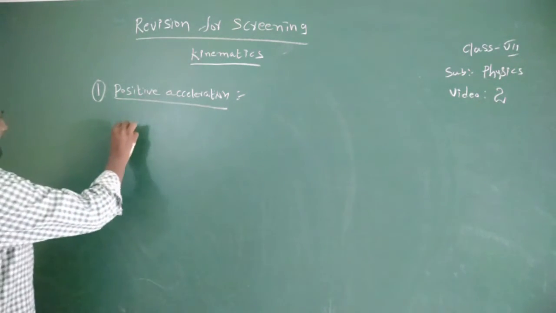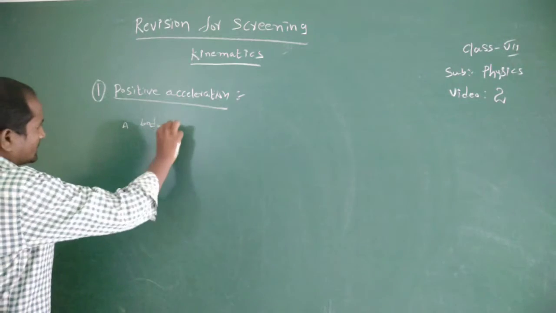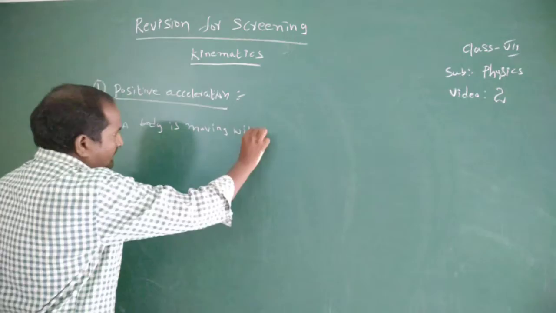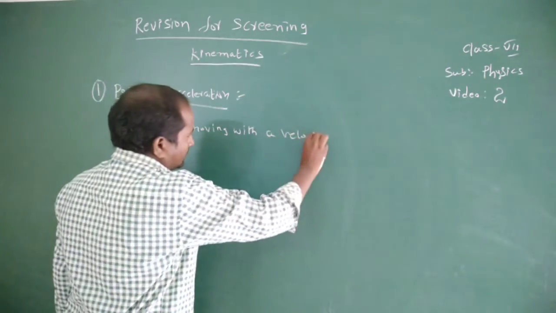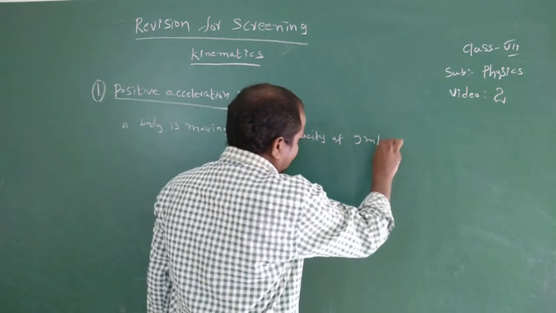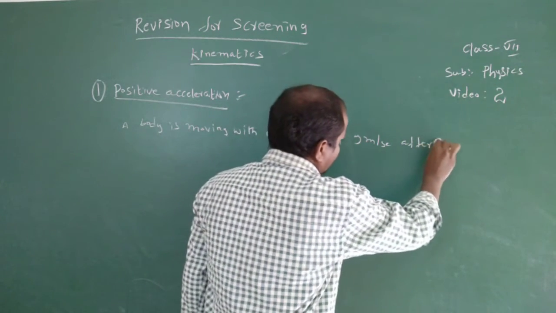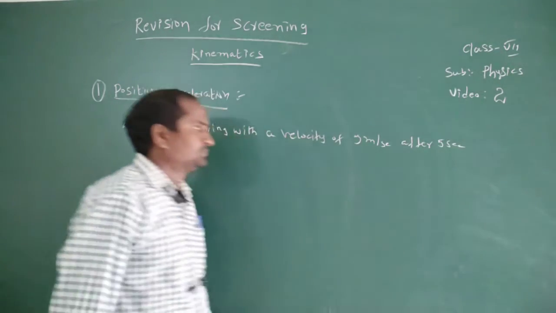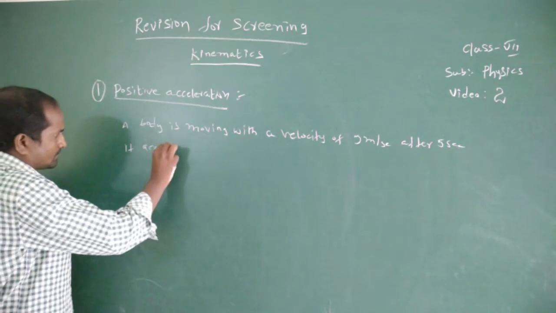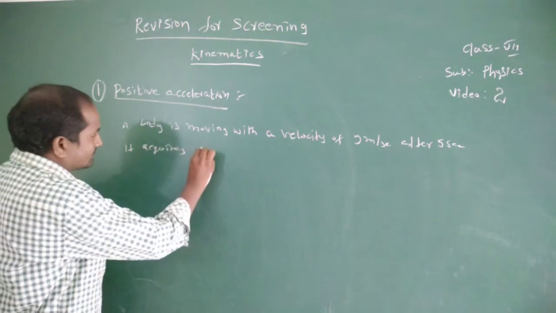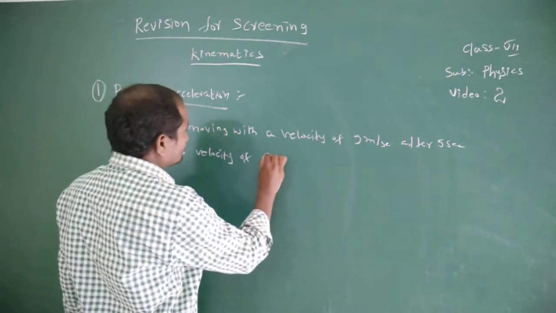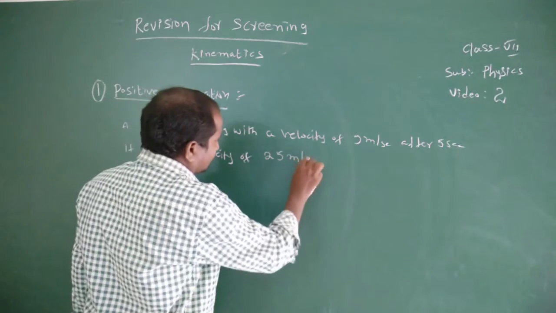For example, a body is moving with a velocity of 5 meter per second. After 5 seconds, it gains a velocity of 25 meter per second.